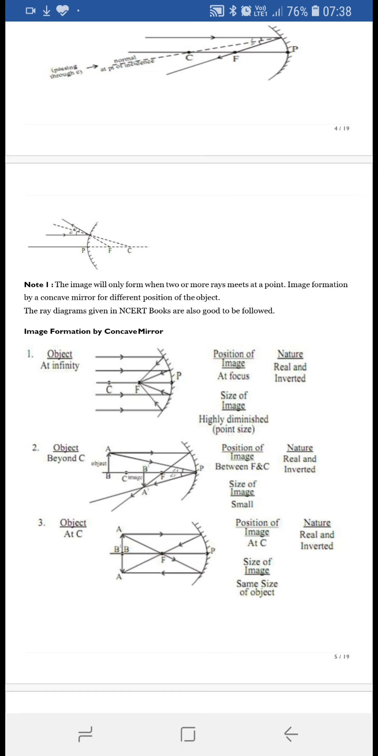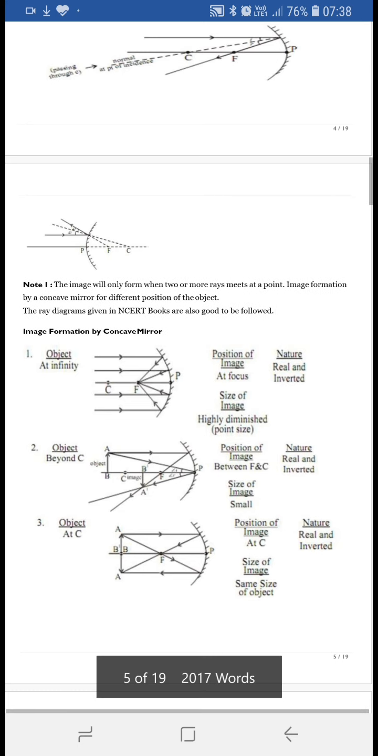And what is the size of the image? It will be highly diminished, that is it will be point size. And the nature, always remember that the concave mirror forms two types of images, real image and virtual image. So in this case the real and inverted image forms. Always remember the word RIVER: R-I, real inverted; V-E-R, virtual and erect. So if it is a virtual image, it is always erect, and if it is a real image, it is always inverted.